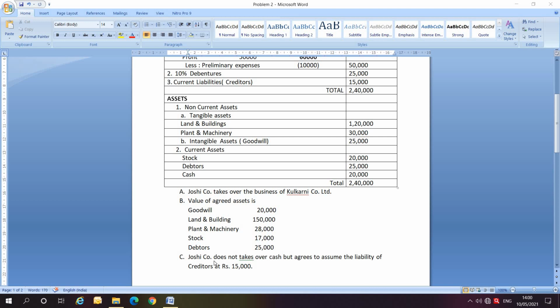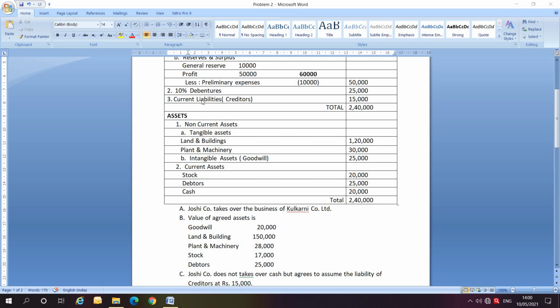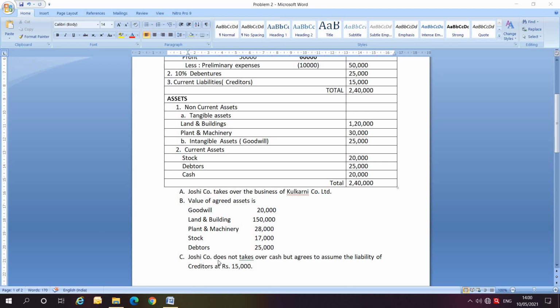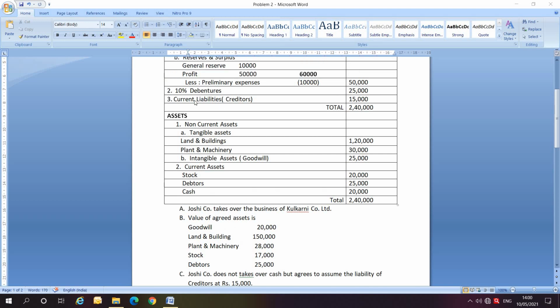Apart from that, they say that Joshi Company does not take over cash but agrees to assume the liability of creditors at rupees 15,000. So cash will not be considered while solving the problem. And while considering the liabilities, they have given share capital, reserves and surplus, debentures and creditors. But here they have clearly mentioned that Joshi Company is assuming the liability only of creditors. So we will consider only creditors, and debentures will not be considered.